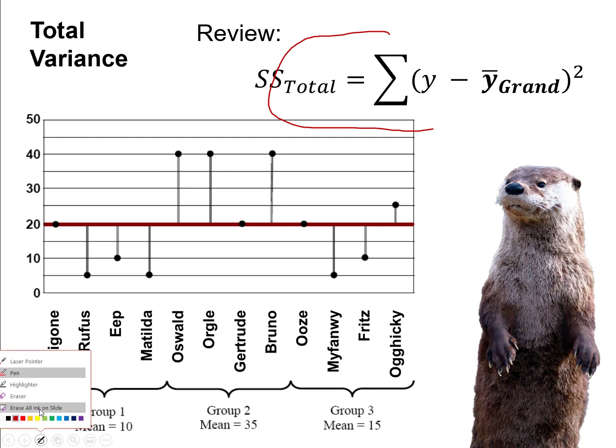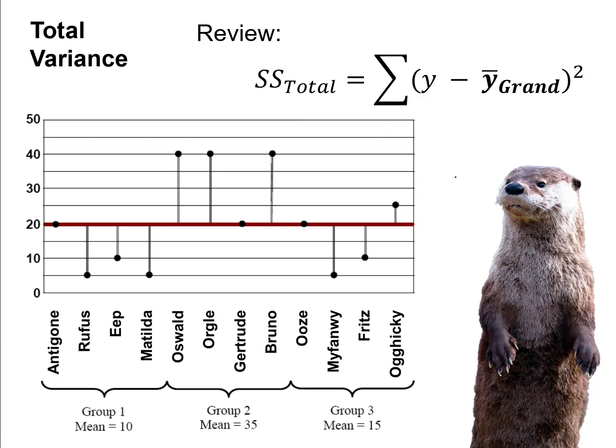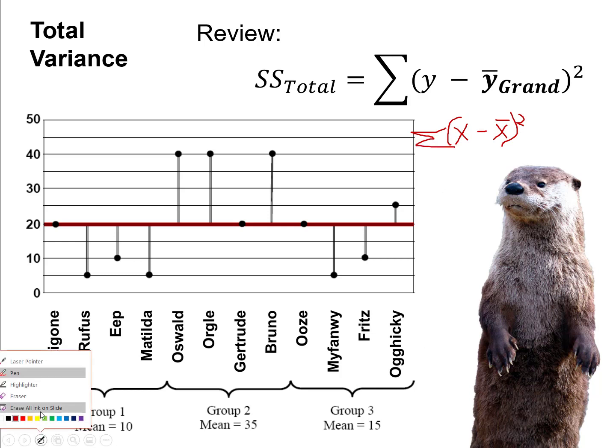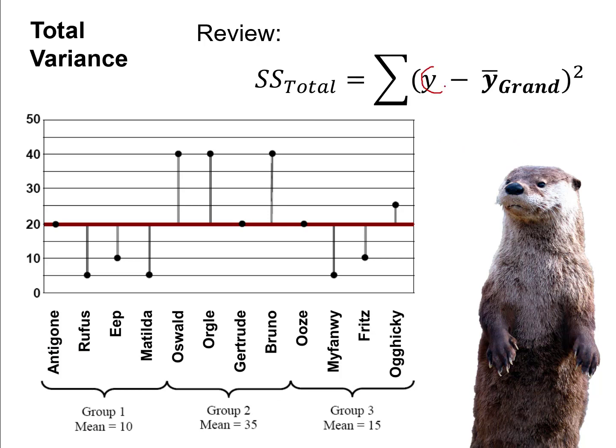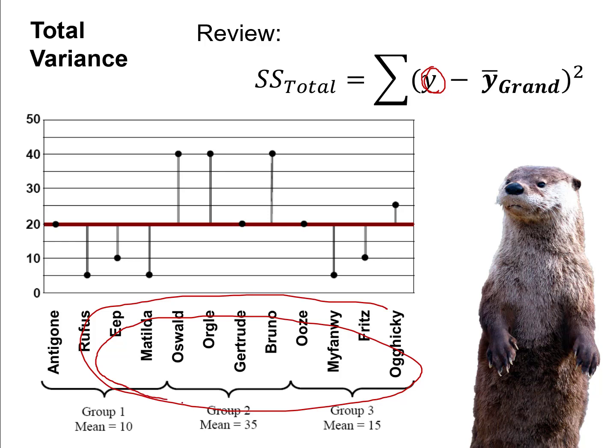And that's just the same formula we've seen before. In fact, go back to our very first unit when we were talking about standard deviations, and we talked about calculating a sum of squares, which was a sum of x minus x bar squared, and we summed that up to get our total sums of squares, which was the first step of calculating a standard deviation. And now I've switched, and rather than x's, I'm talking about y's, and this is because we're looking at an outcome variable. We've got group membership as essentially our predictors. We're essentially trying to explain or predict variance in y given group membership.